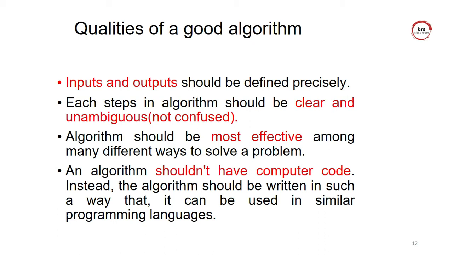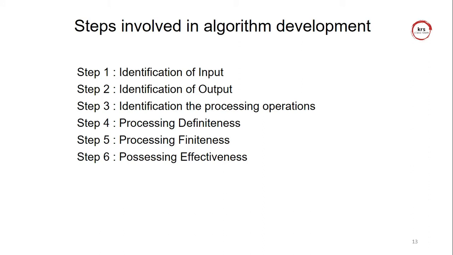That is most important. And the algorithm should be the most effective among many different ways to solve the problem. Solving the problem means finding the best, smartest way to solve it by reading the instructions. An algorithm should not have computer code. You should not use any computer language in an algorithm. It should be instructions. It's like an instruction: go on to the steps, perform the addition operation, and store the value into another variable. These are the instructions.